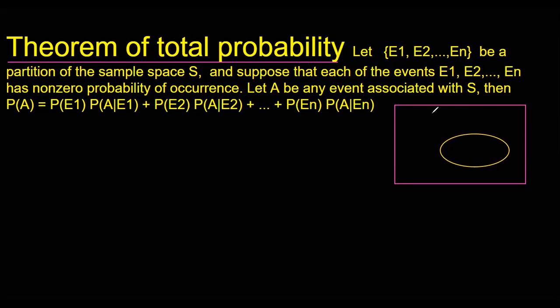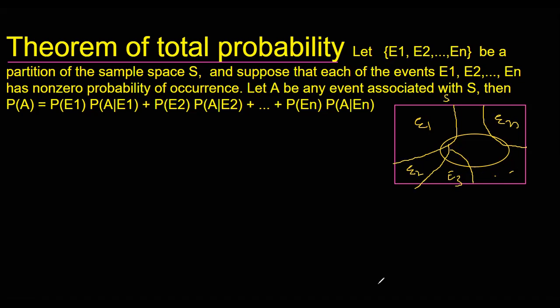Let's make the partition of this sample space. Suppose I make one part, then a second part, and a third part, and we go on doing up to the nth part. These will be E1, E2, E3, up to En, and this total is the sample space.